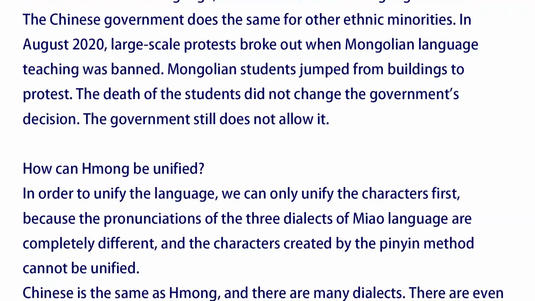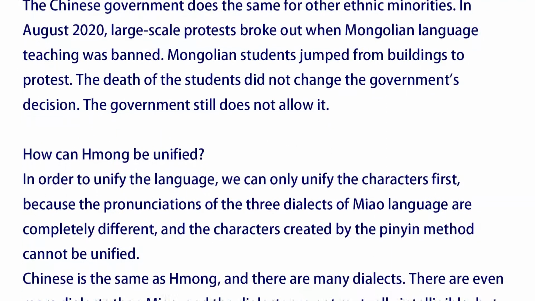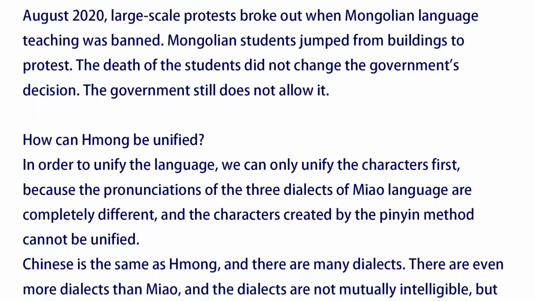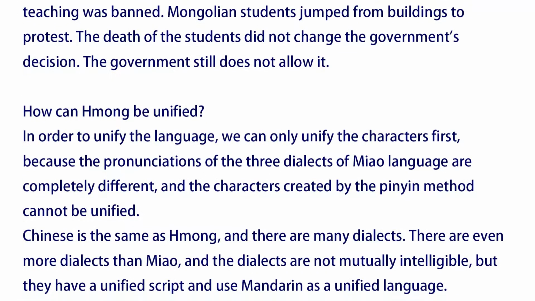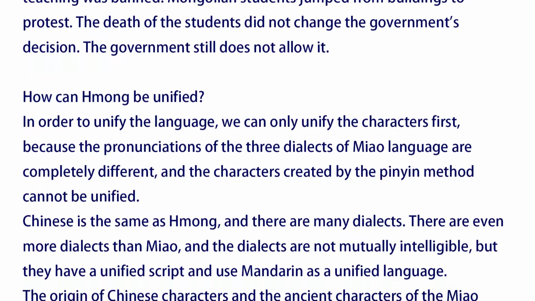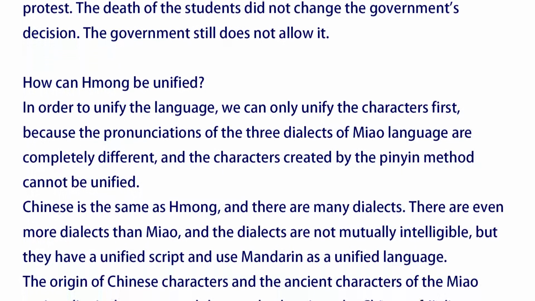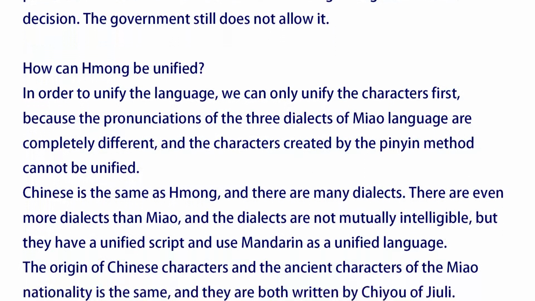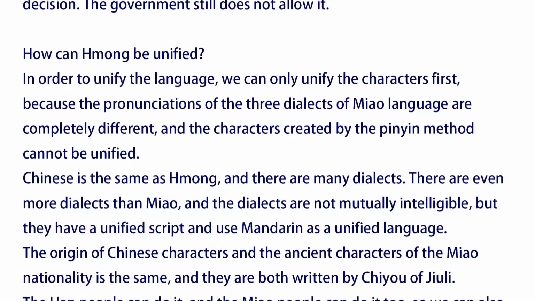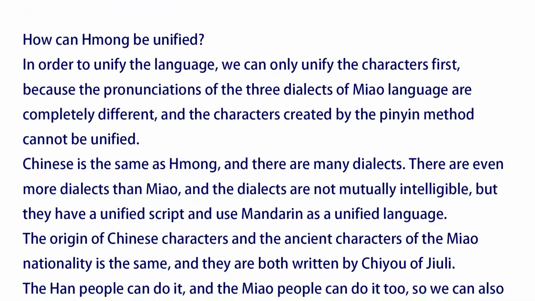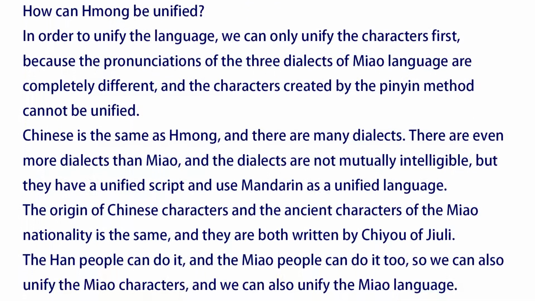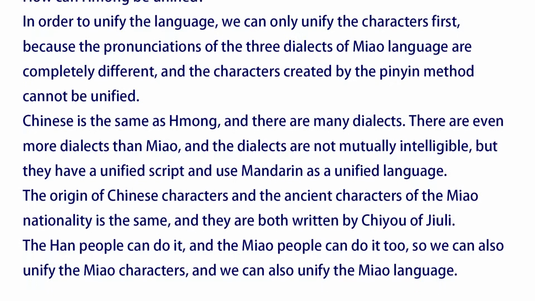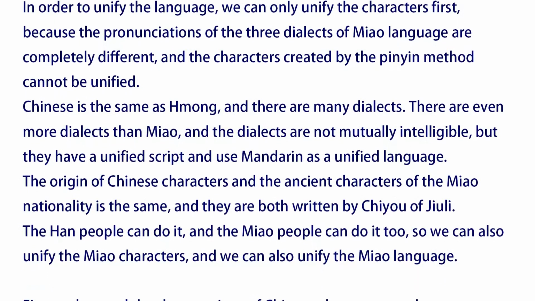How can Hmong be unified? In order to unify the language, we can only unify the characters first, because the pronunciations of the three dialects of Miao language are completely different, and characters created by the pinyin method cannot be unified. Chinese is the same as Hmong, and there are many dialects. There are even more dialects than Miao, and the dialects are not mutually intelligible, but they have a unified script and use Mandarin as a unified language.